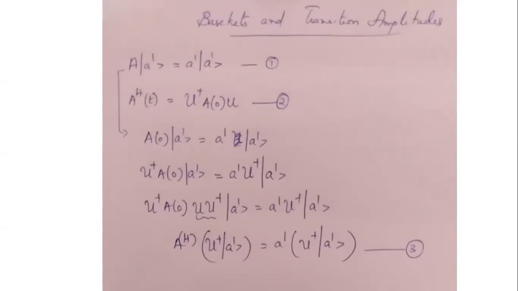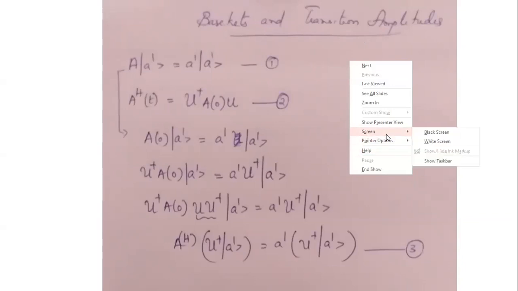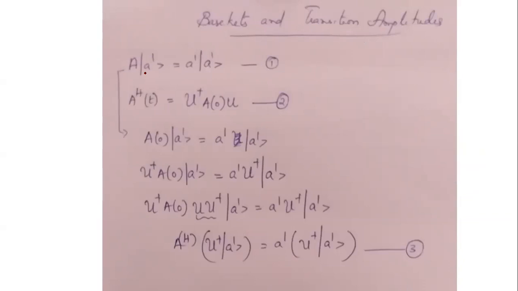So now let us consider the eigenket of an observable. Let A be an operator and let A prime be the eigenket of the operator. We have already learned about the eigenvalue equation, the eigenkets and all. What you can keep in mind is that any state ket can be written in terms of its base kets, right?